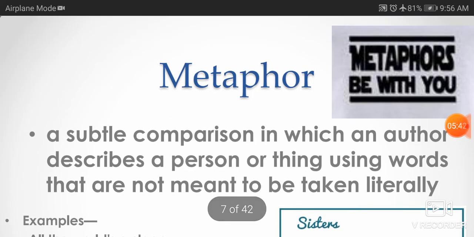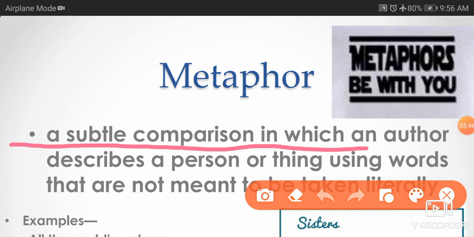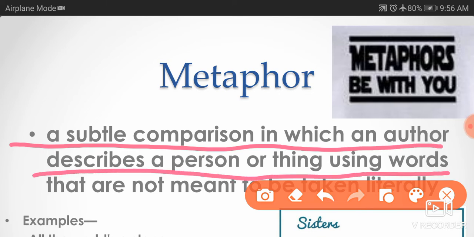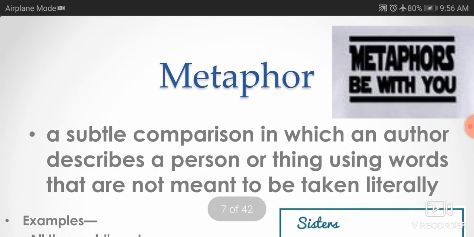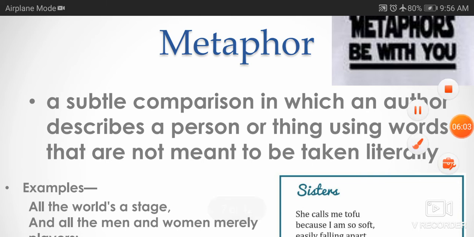Now comes metaphor. Metaphor is a subtle comparison in which an author describes a person or a thing using words that are not meant to be taken literally. There is a comparison between two different kinds of things, but the words of comparison are not used. As you have read an example in your early standards, the camel is the ship of the desert.